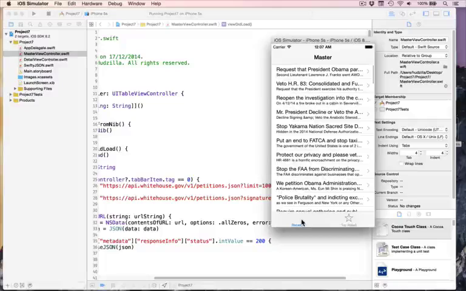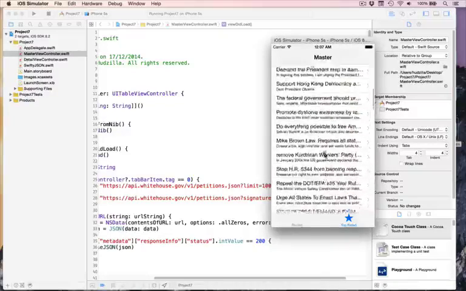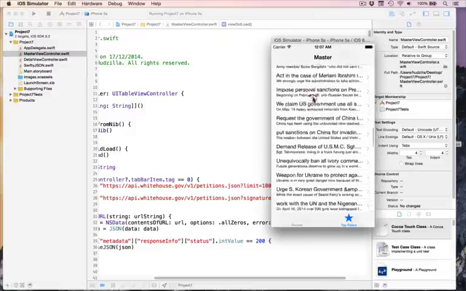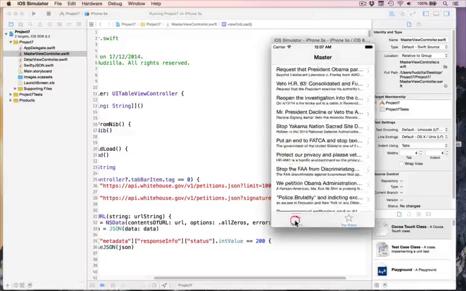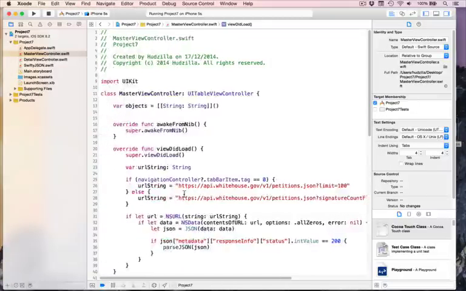Again, number one, recent, and number two, top rated. There we go. These are the most popular petitions apparently. Again, they're all very, very serious, unsurprisingly. But they're different. So you've got a bit of interest in your application now. Two different ways of viewing the same data, all by just changing that variable. So the project is now almost done, but we're going to make one last change.